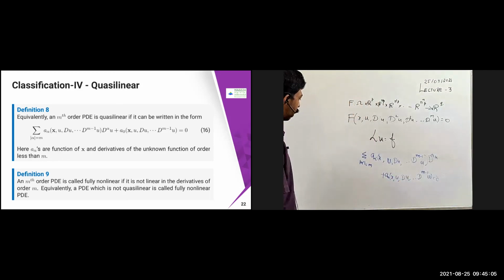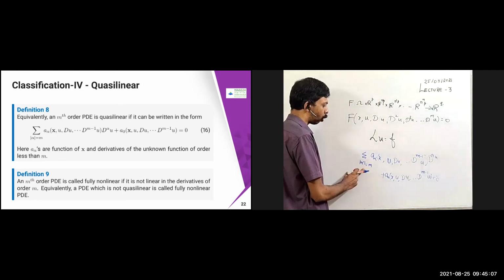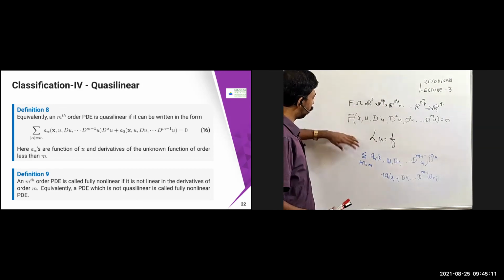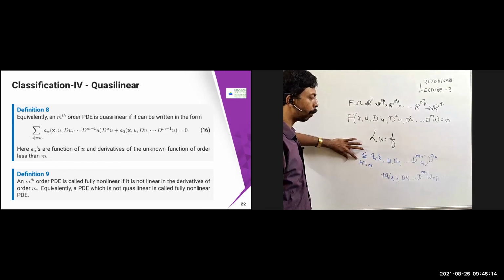What I'm doing is that in the earlier one it was alpha less than or equal to m. Now I'm putting only the alpha equal to m term. The mth order PDE is called quasi-linear if it can be written in this form.